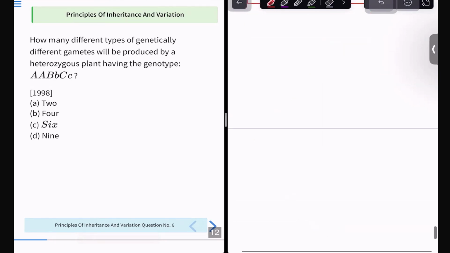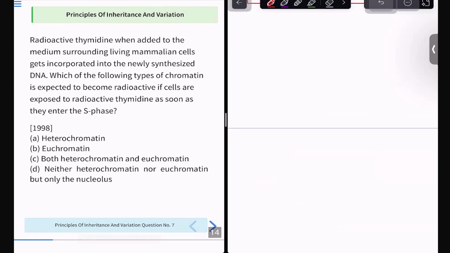Okay. The next question is question number 7. Radioactive thymidine, when added to the medium supporting living mammalian cells, gets incorporated into the newly synthesized DNA. Which of the following types of chromatin is expected to become radioactive if the cells are exposed to the radioactive thymidine as soon as they enter the S phase? Is it heterochromatin, euchromatin, both hetero and euchromatin, or neither heterochromatin nor euchromatin, but only the nucleolus? Try answering this question.